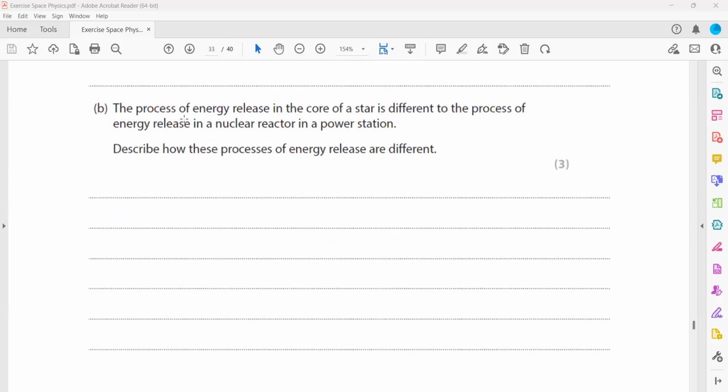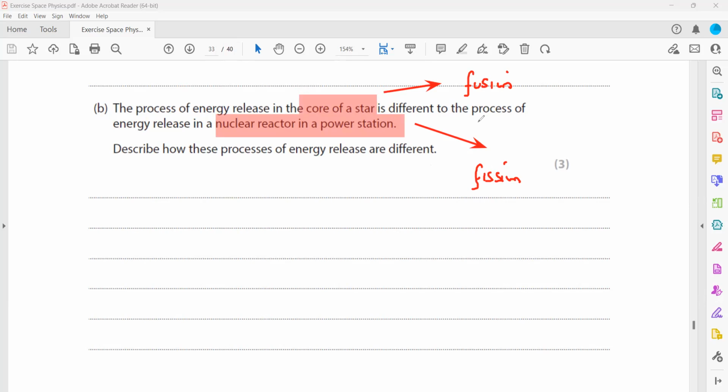Next, in part B, the process of energy release in the core of a star is different to the process of energy release in a nuclear power station. Describe how these processes of energy release are different. In a nuclear power station, which nuclear reaction occurs? Nuclear fission, good. So in a nuclear power station, there is fission. And what happens in fission? In fission, the heavy nucleus breaks down into lighter nuclei with the help of a neutron. But in the core of the star, what happens? Nuclear fusion happens. The lighter atoms join to form the heavy.